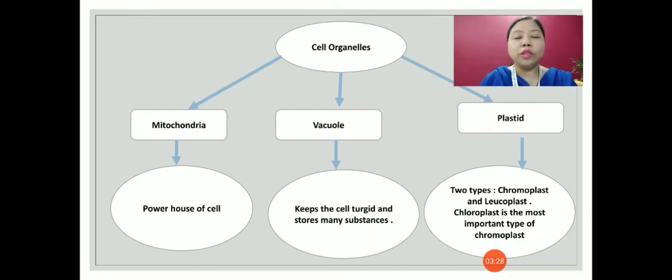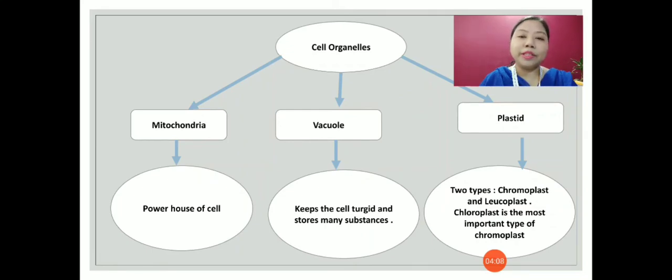It is also called the powerhouse of the cell because it is in the mitochondria that the process of respiration takes place and glucose is broken down to produce energy. Since mitochondria produces energy, it is called the powerhouse of the cell. And this energy is provided to the cell and the body for various activities. Vacuoles keep the cell turgid and store many substances.